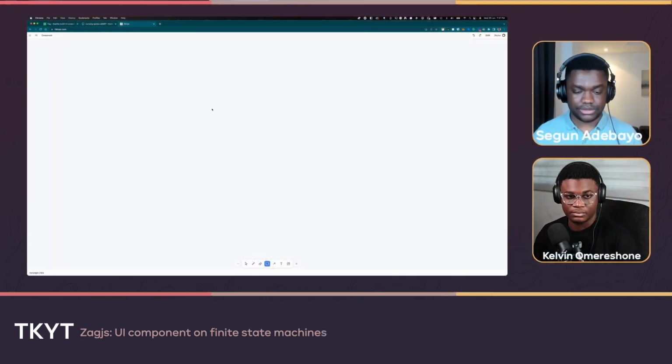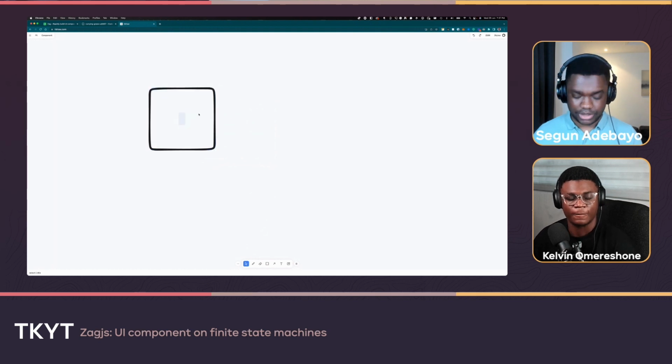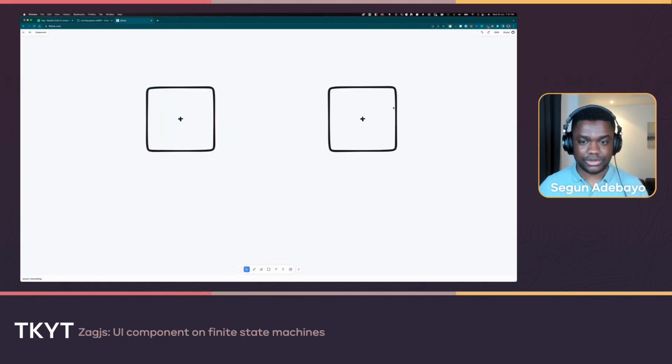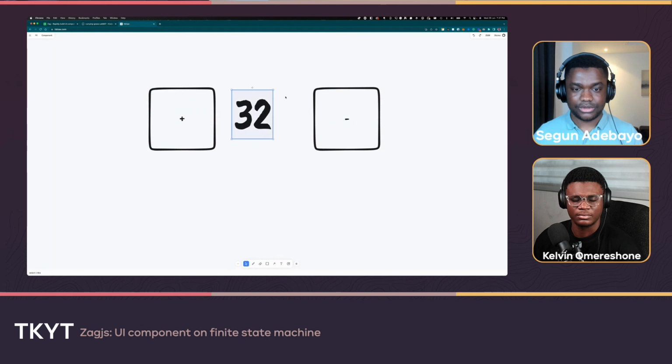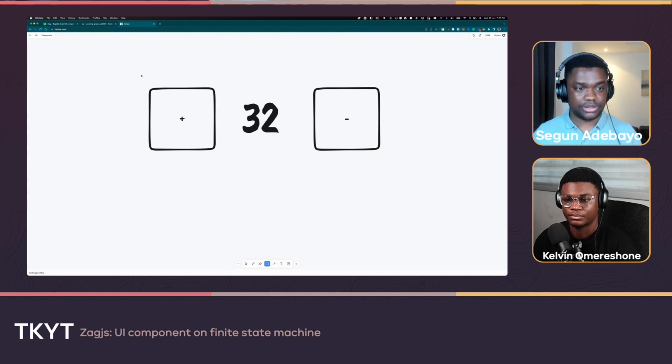Okay, cool. So what we are going to be modeling here is something super basic. We have this increment, I call it a stepper button or a stepper input, where you have an increment, and over here you have a decrement. And then in between you probably have some value, something like 32, right? So let's scale this up a bit. I hope we can make this bigger, but that's okay. So this is the main point here.